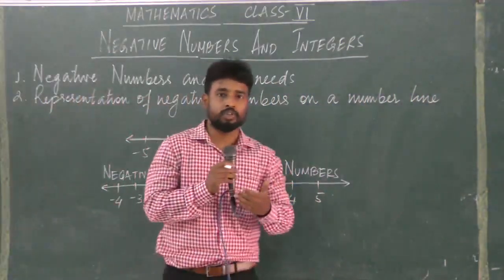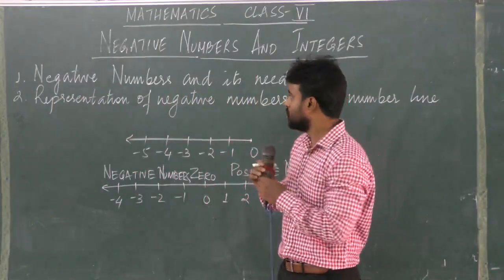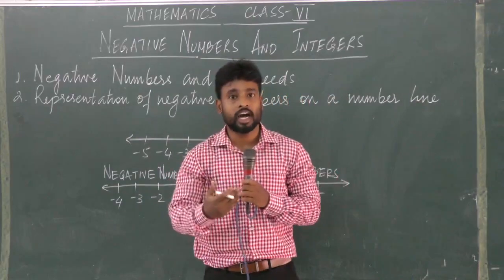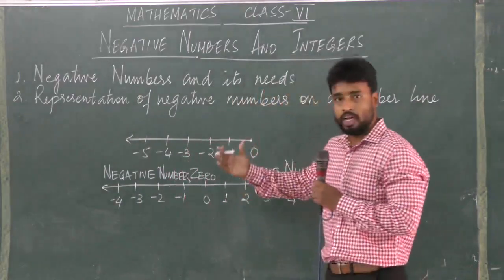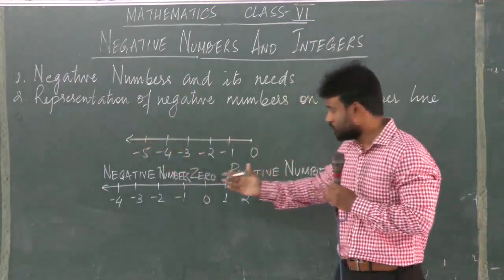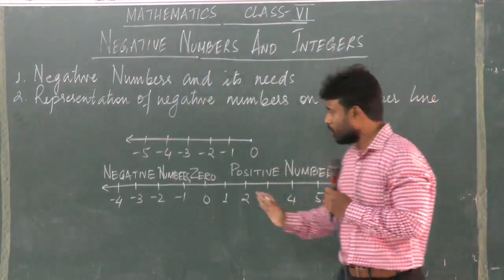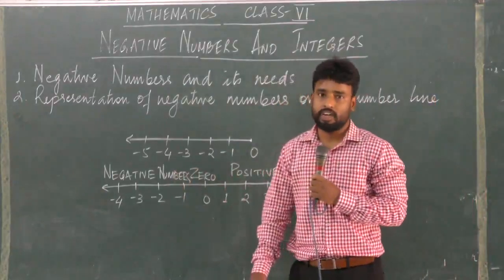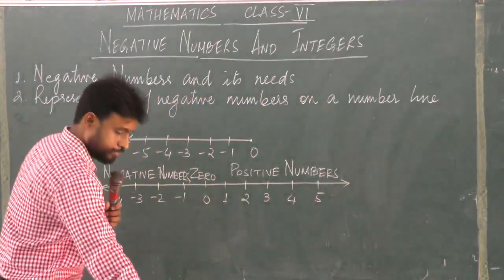What are negative numbers? We know that the opposite of positive numbers are negative numbers. Similarly, we have also learned how we can use negative numbers in our everyday life, and how to represent a negative number on a number line. So this is how you draw a number line. On the right hand side we have positive numbers, and on the left hand side we have negative numbers. Now let us come to the next topic, that is the third topic.